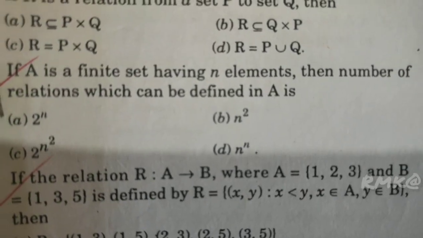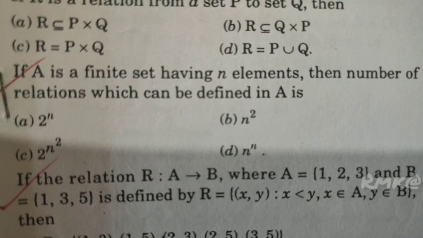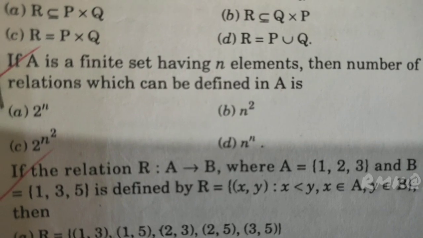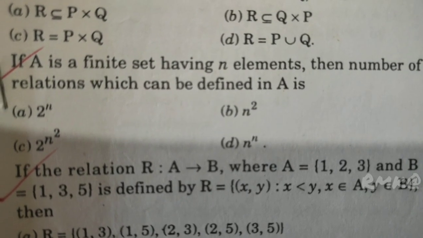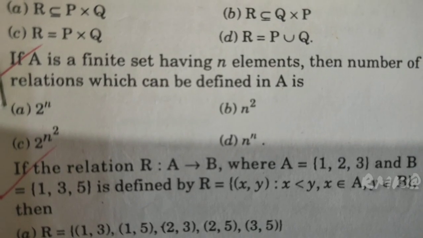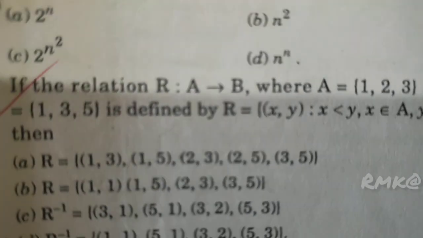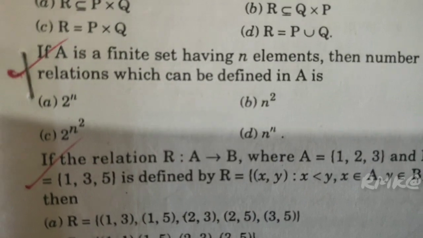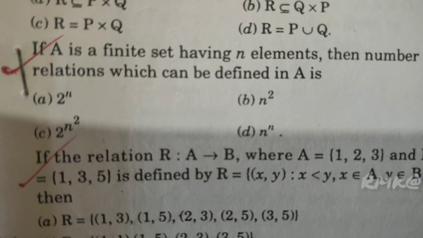Another one. If A is a finite set having n elements, then the number of relations which can be defined from A to A is 2 raised to n square, which is the correct answer. 2 raised to n into n.